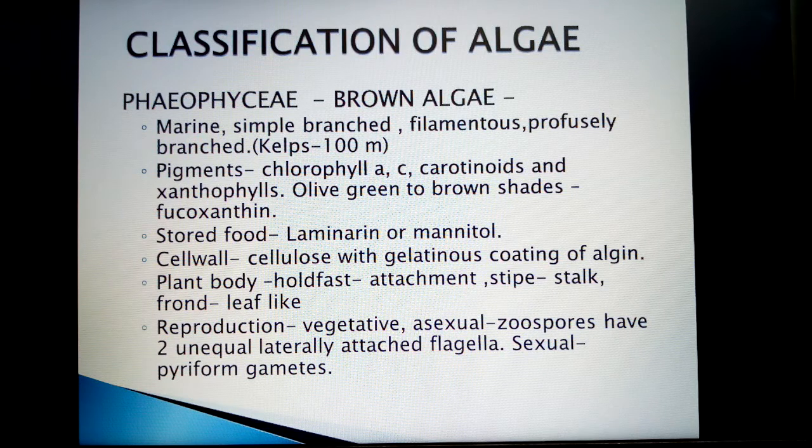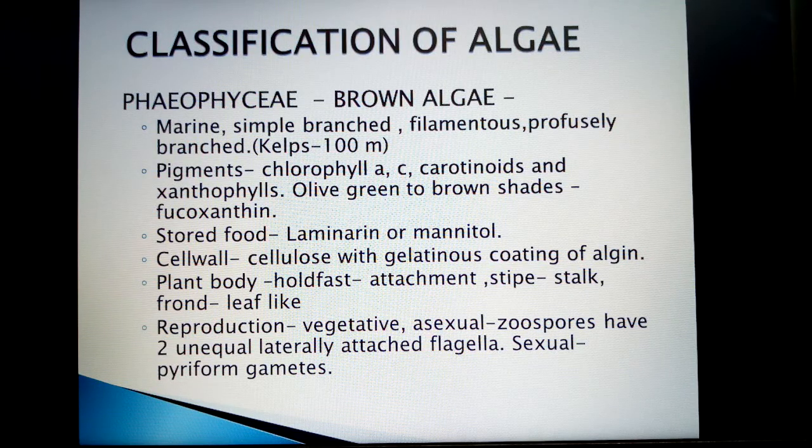The cell wall is of cellulose, but it has a gelatinous coating of algin. The plant body can be differentiated into three parts.